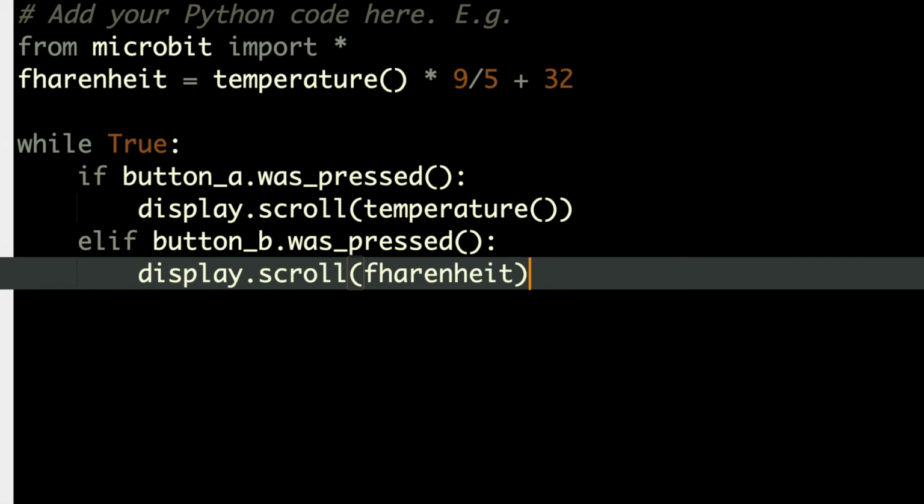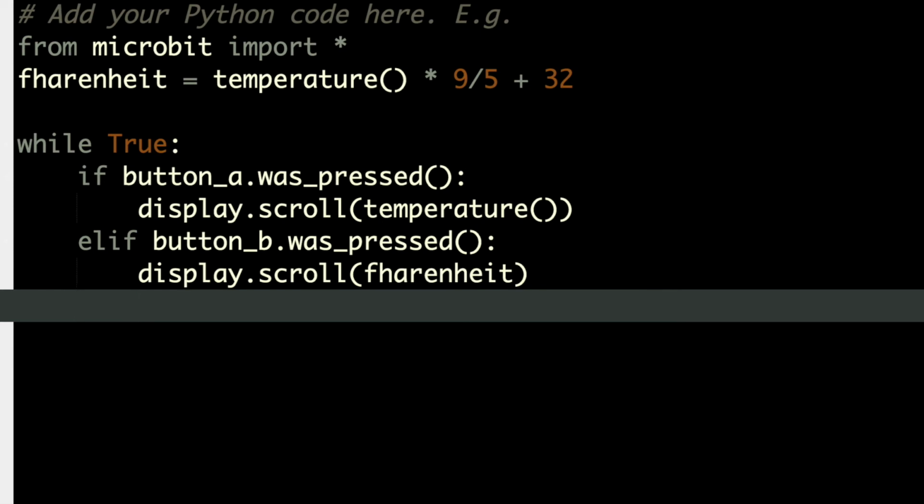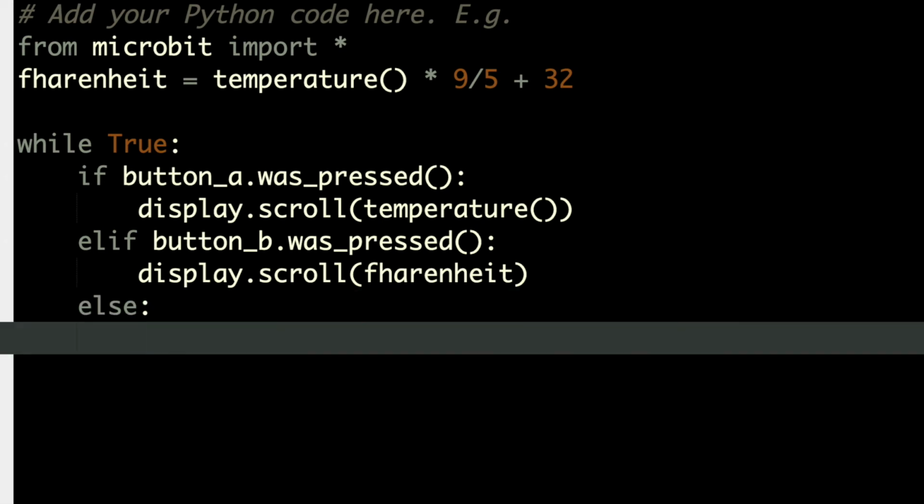This won't be exact, so if you're planning to use this as an exact measurement, don't rely on it, because if you buy a dedicated tool, it will work much better. But this is fairly accurate, and this is just to play around with. And if you like, we can do else, and write display.scroll("not applicable"), because it didn't get the program, and A.